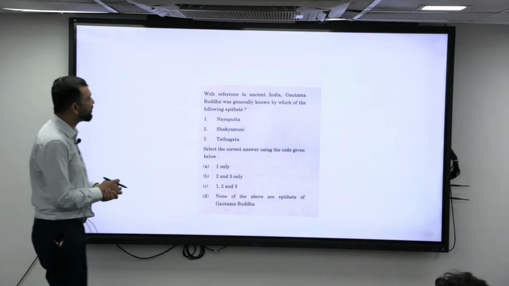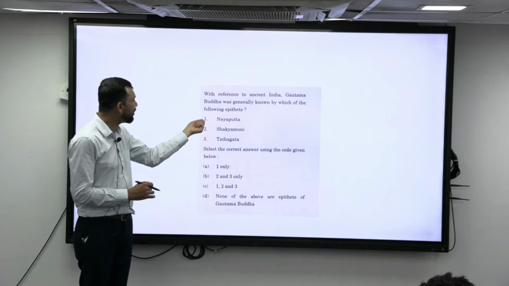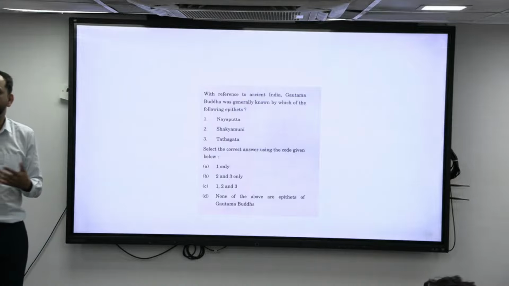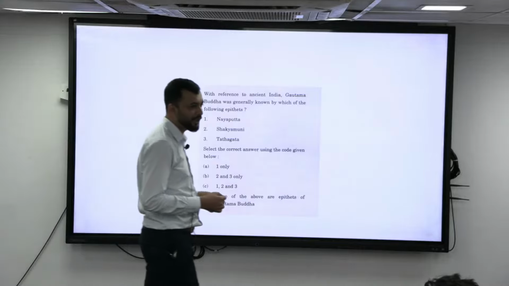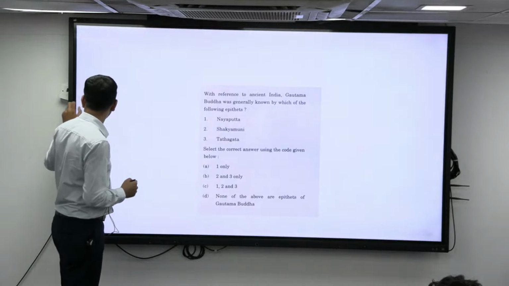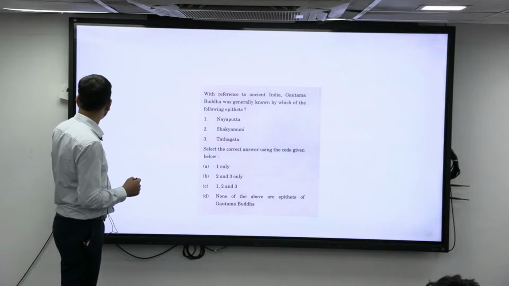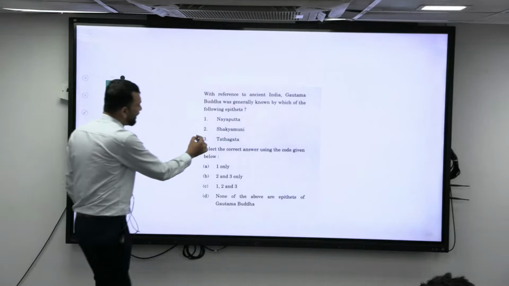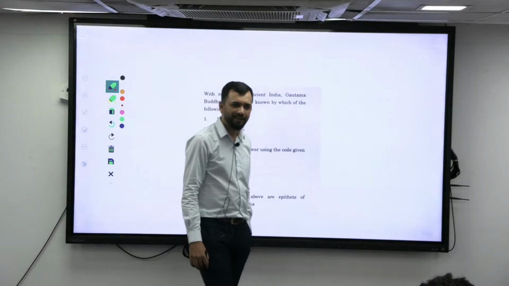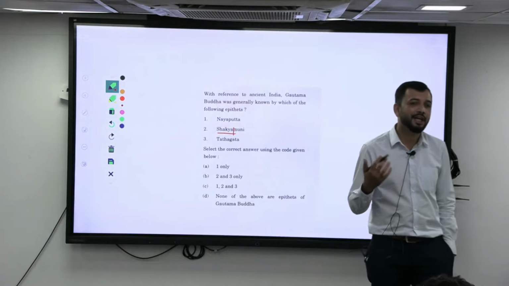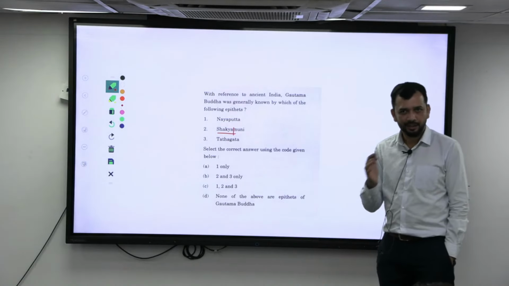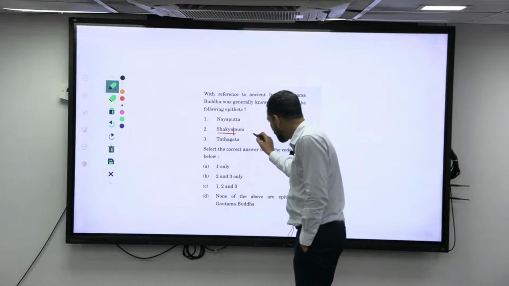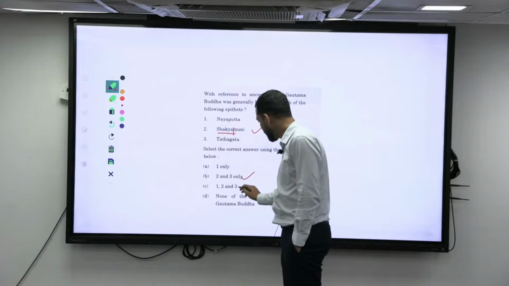Right. So with reference to ancient India, Gautam Buddha was generally known by which of the following epithets? Epithets का मतलब है, what is that? Titles, right? What titles have been given to Gautam Buddha? Try to use your basic understanding. So what is Shakya Muni called? Muni is what? Sage, right? So sage of the Shakyas. He belongs to the Shakya clan, that you know. That means he is considered a Rishi of the Shakya clan. That makes sense, right? So 2 has to be there.